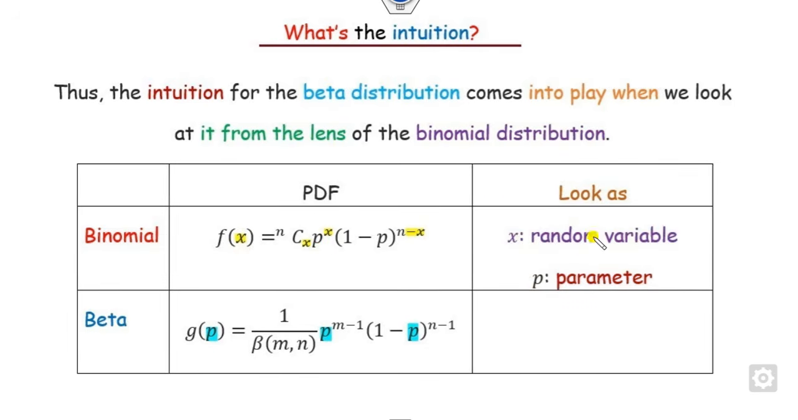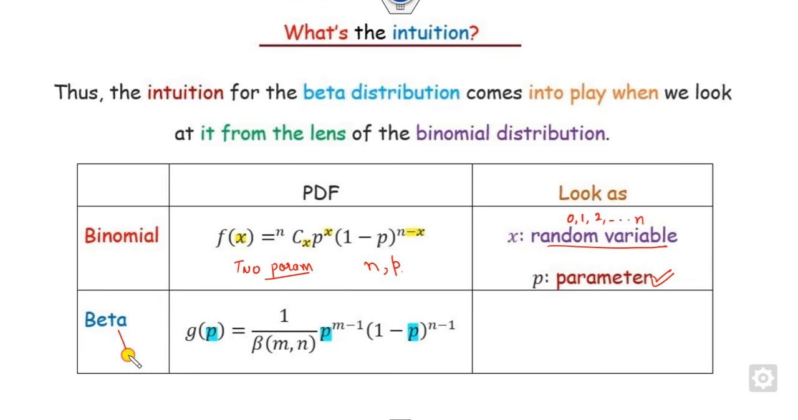So you can say x is my random variable, starting from 0, 1, 2 and up to n, and p is my parameter. Look at that. In case of the binomial distribution, how many parameters are there? There are always two parameters. One is n, the second is p. So here p is my parameter and x is my binomial random variable.